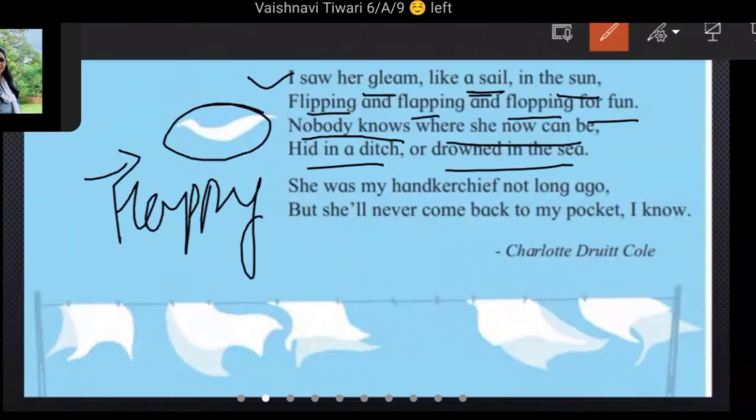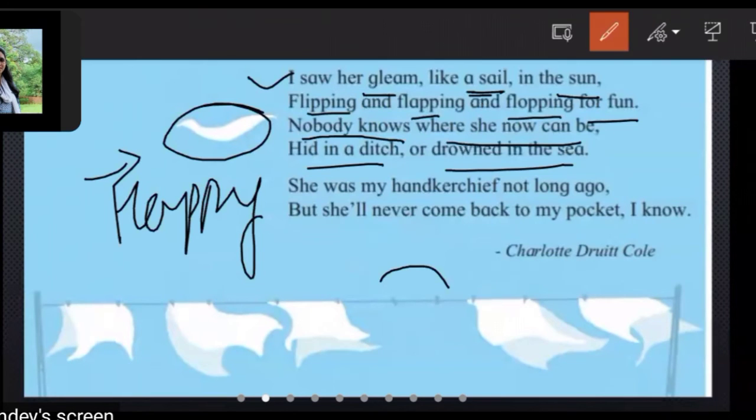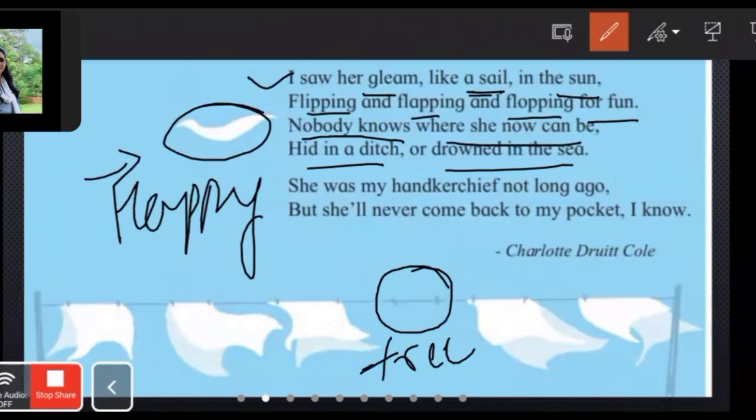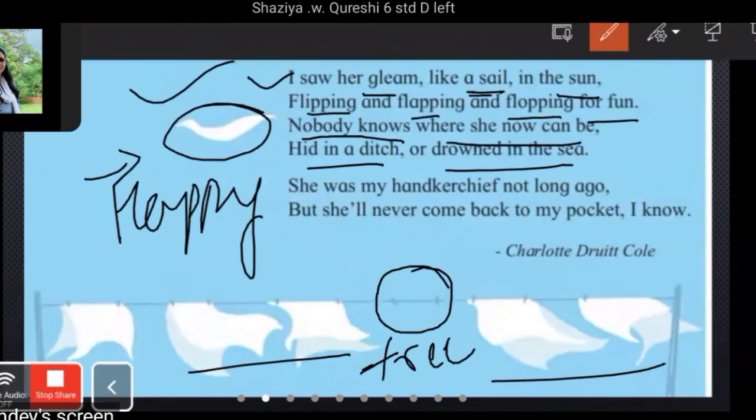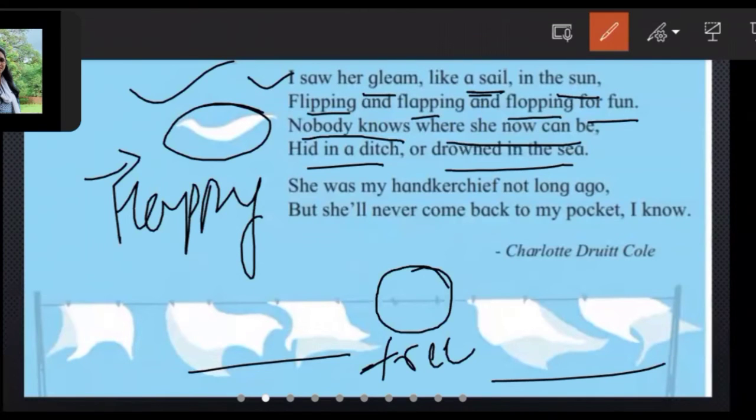Nobody knows where this cloth flew away. But this cloth was so mischievous that she left behind all the pegs and set herself free from the clothesline. Can you see? Other clotheslines are here. All the clothes are here, but this cloth is flying away like a bird.